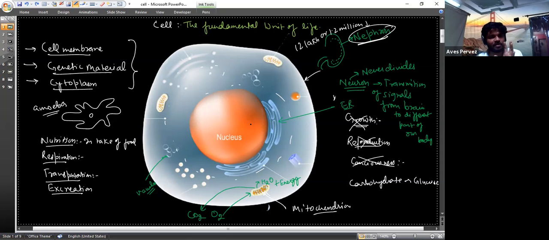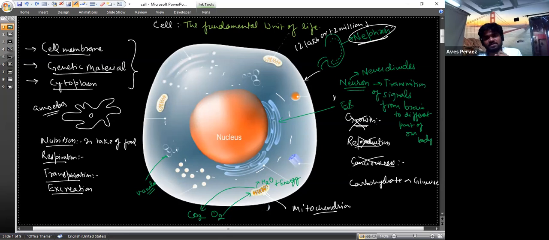Okay. Moreover, we say that in all living organisms, all the biochemical activities take place inside the cell. For example, respiration, means breaking down of food. Where does the breaking down of food take place? It is not done in the stomach. It is being digested there, but the breaking down of food to produce energy is done inside the mitochondria of the cell. So that means the biochemical activities take place inside the cell.